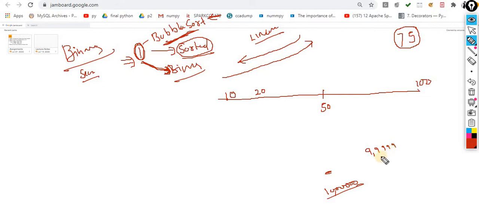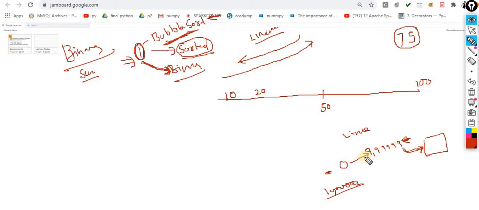Okay, 99, something like this, 9,99,900. You are looking for this item. In the linear search, how many iterations did you make? You made iterations from 0 up to this much, and finally you find it and display the data on the screen. Sir, your item is found.